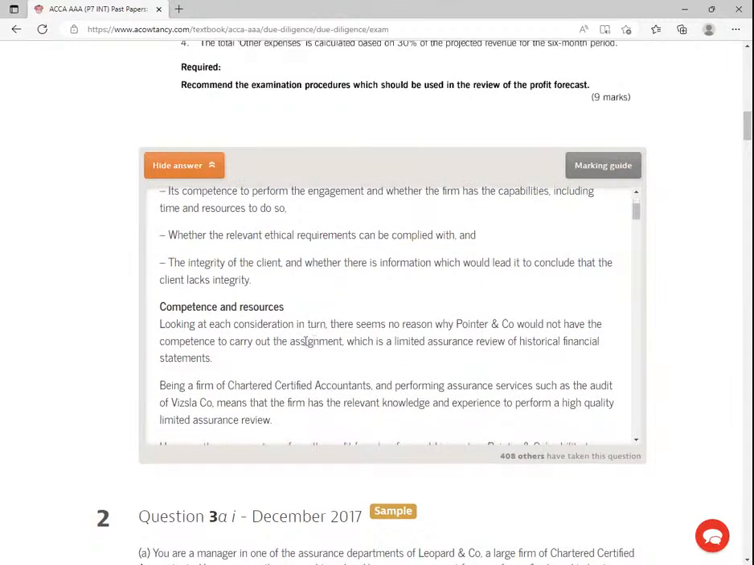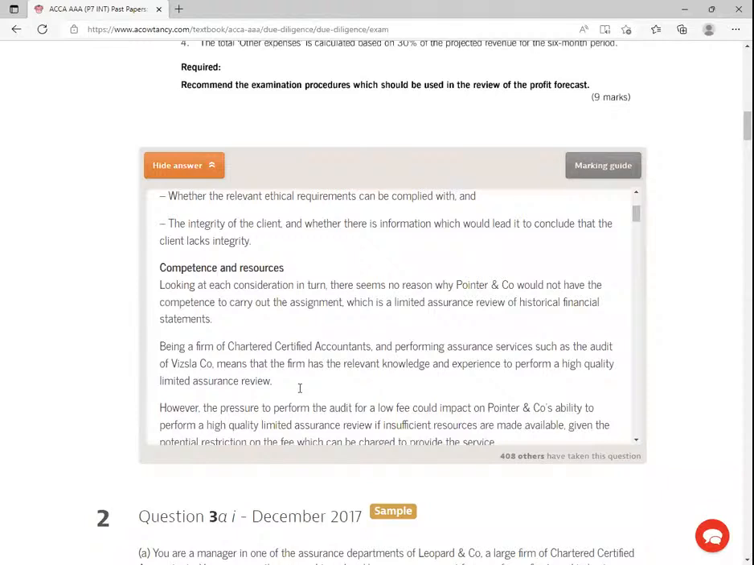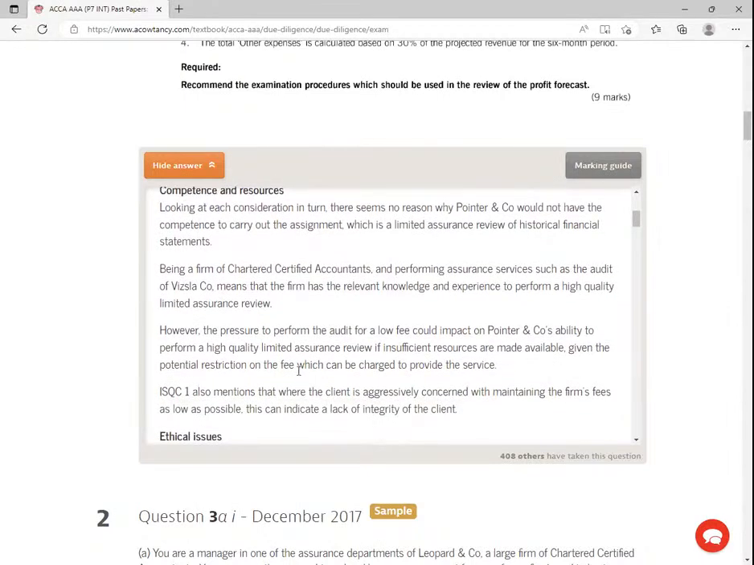Looking at each consideration in turn, there seems no reason why Pointer, the current auditor, and the company would not have the competence to carry out the assignment, which is a limited assurance review of historical financial statements. Being a firm of CPA, and performing assurance services, such as the audit of Whistler Company, means that the firm has the relevant knowledge and the experience to perform a high quality limited assurance review. However, the pressure to perform the audit for a low fee could impact on Pointer and the company's ability to perform a high quality limited assurance review.